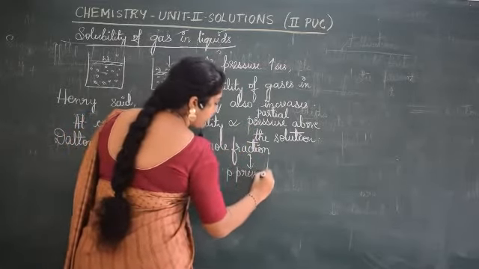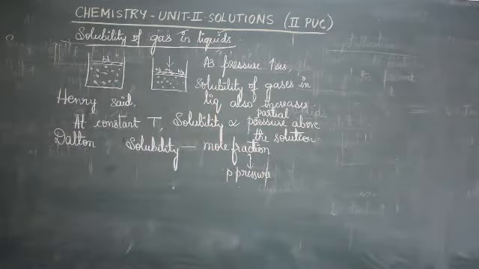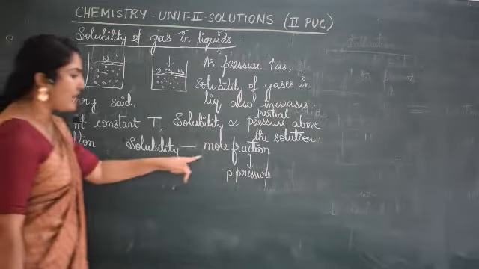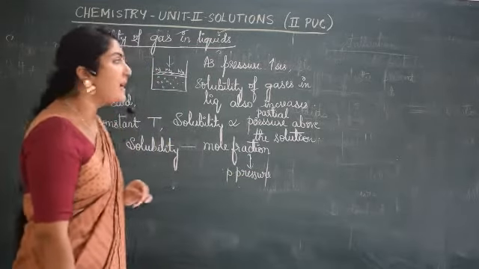Dalton gave an idea of solubility, where he said solubility is a function of partial pressure of the gas, and you can also use mole fraction as the unit for it. So mole fraction is directly proportional to partial pressure of the gas, was told by Dalton.